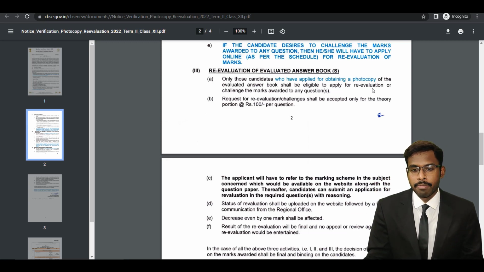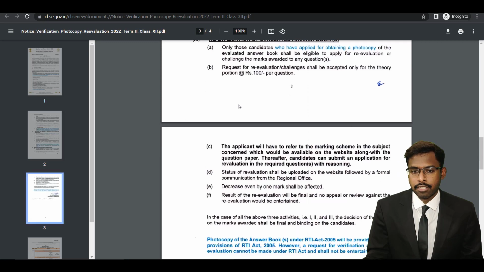So only those candidates who apply for obtaining a photocopy of the evaluated answer booklet will be eligible to apply for reevaluation or challenge the marks allotted to the question. Requests for reevaluation challenges shall be accepted only for the theory portion at 100 rupees per question. So per question, if you want to challenge that question, and if you want reevaluation for that particular question, you have to pay 100 rupees per question. Okay. So this is the reevaluation process. Or challenges will be accepted only for theory, okay, not for practical. So only for theory, you can only change the 70% of marks which you got. So 70% of marks in that 100 rupees you have to pay per question in order to request for reevaluation.